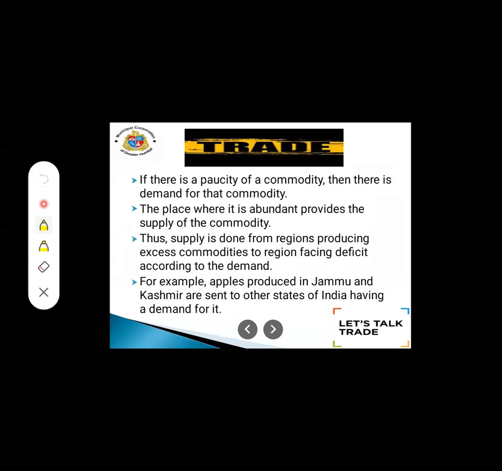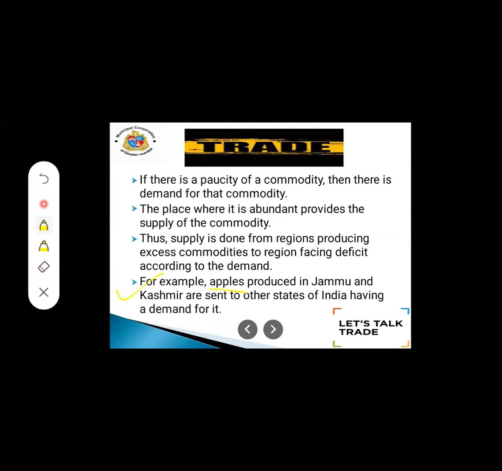Sorry for the interruption, student. See here, they have given the example of apples. We were talking about the trading which is done from one region to another region. Why is trading done? Because for that particular region, some product or vegetable or fruit is famous due to the geographical conditions.